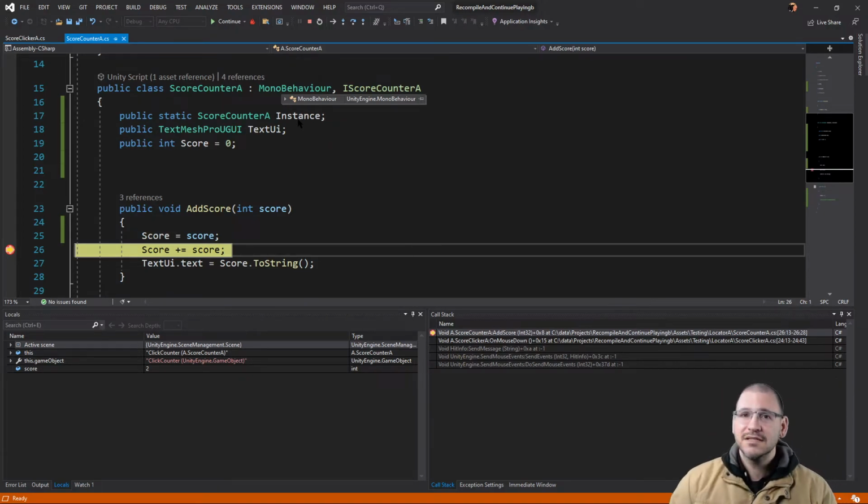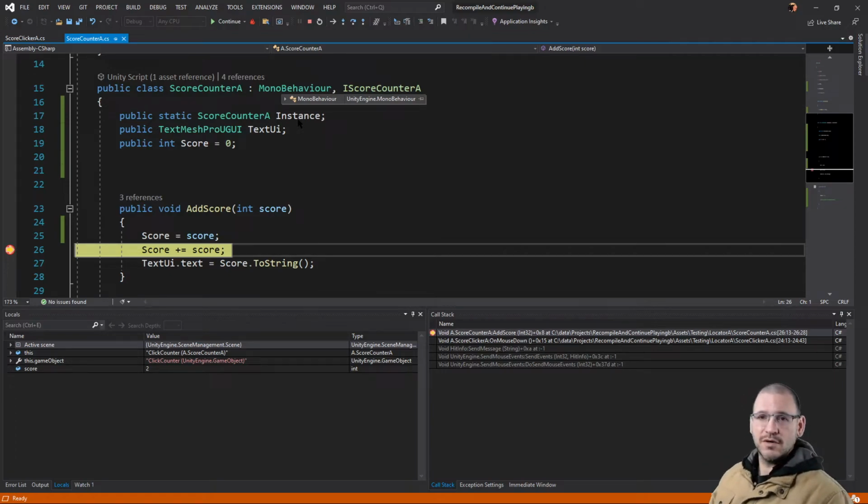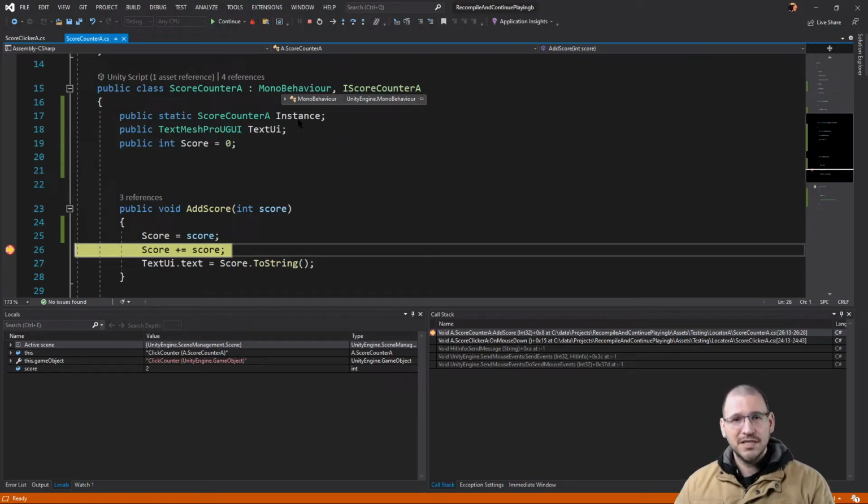For instance, when you want to get a reference to something that is outside of the scene, you need to have that ability to access it. You need to be able to ask a locator or dependency injection. So we are saving a prefab. A prefab can't save references outside of that prefab to other things inside the scene. Now, there are alternatives that we can support here, and that is scriptable objects. So we can still use scriptable objects to get around this.